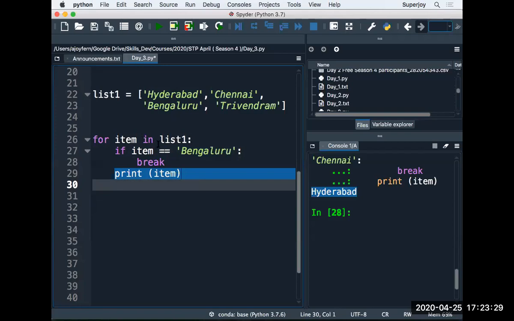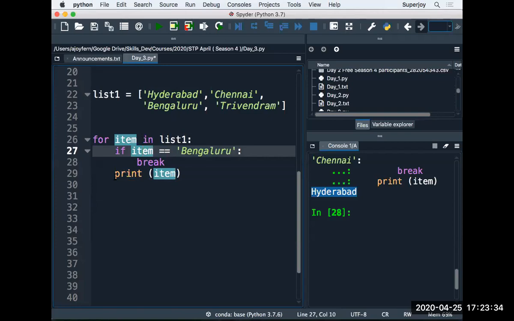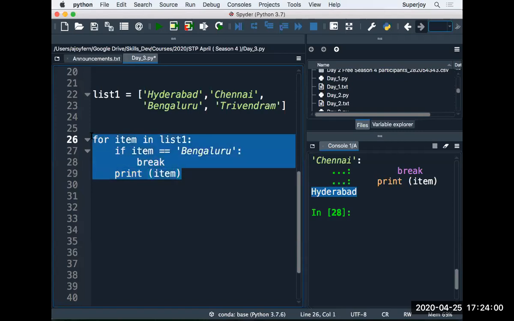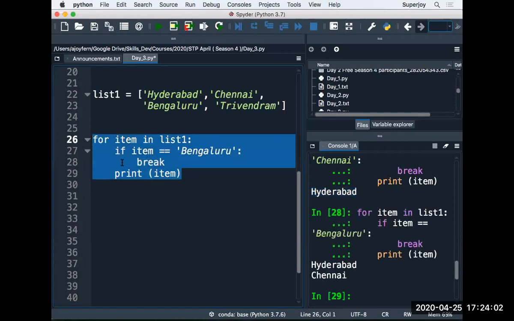In the second iteration, the item is Chennai. Again, this condition is false, so there is no break. We will again print the name. In the third iteration, item is Bangalore, and we are comparing it with Bangalore, right? So this condition becomes true, and we get the break. And as soon as we get the break, we terminate the execution. So we only see two city names in the display, Hyderabad and Chennai, because Bangalore will actually break this loop. So now we see how the output comes. Clear?